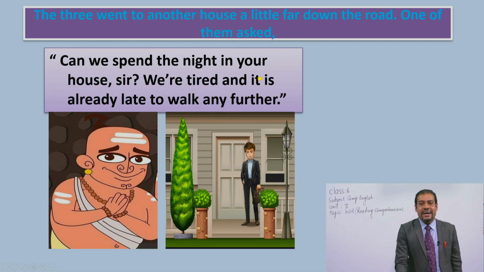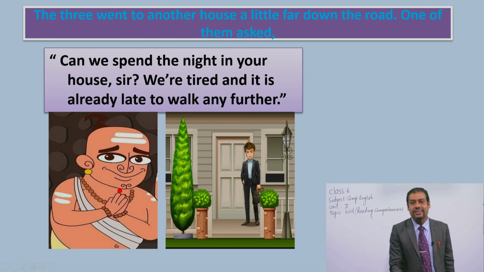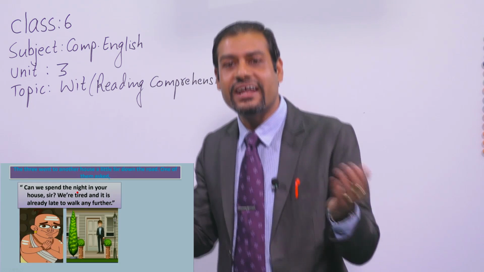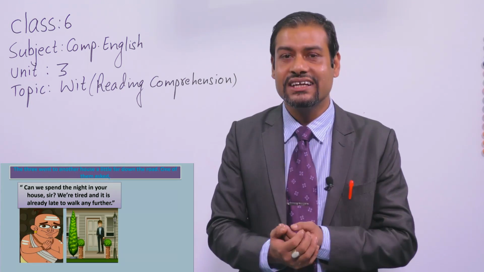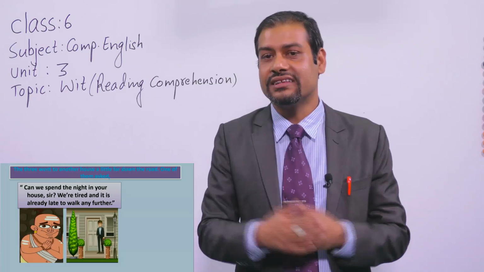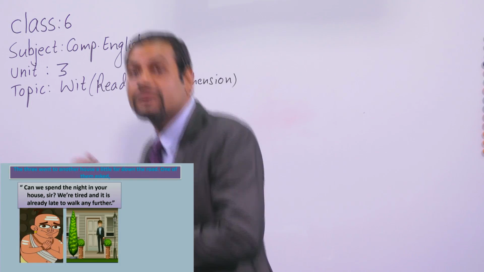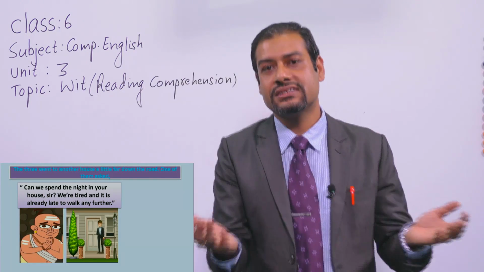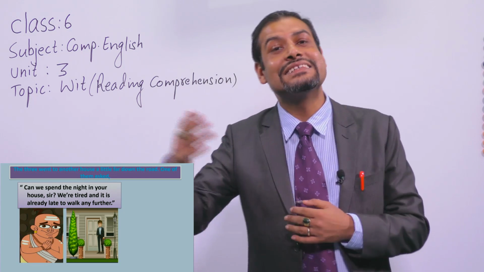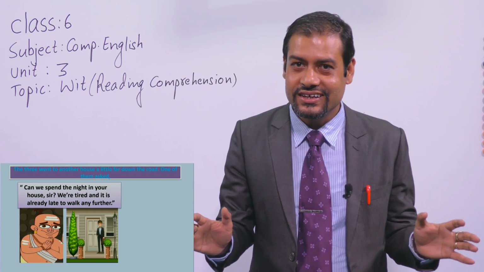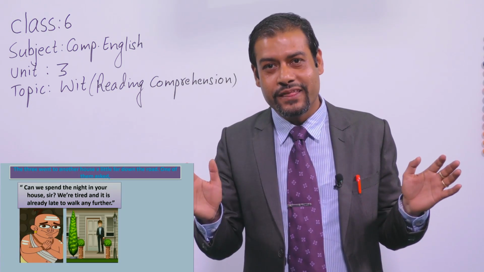Can we spend the night in your house, sir? We are tired and it is already late to walk any further. Look at this Brahmin said that, sir, can we spend our night in your house? Because it's already getting late and we are also tired. That's why we cannot walk more. Please give us shelter. This Brahmin requested to the second landlord. Is it clear? Is your guess right? Well done.